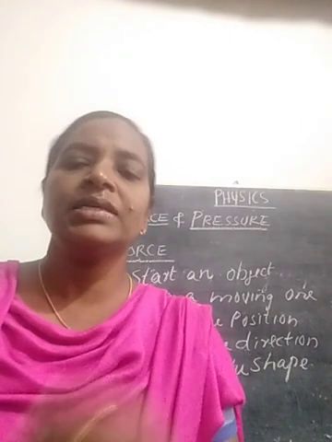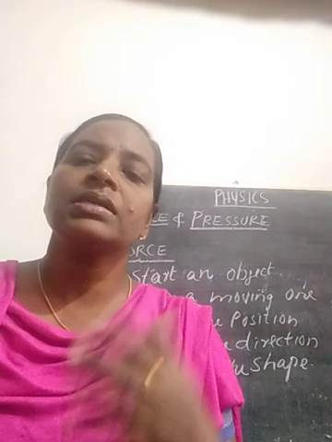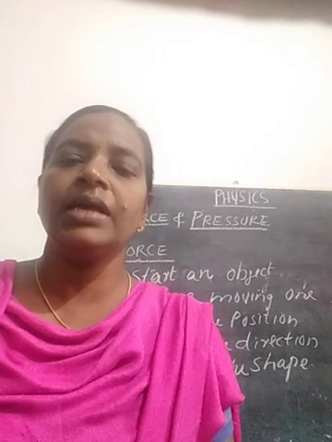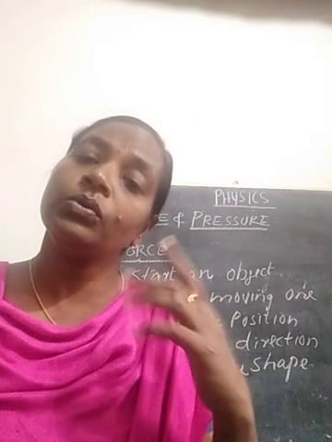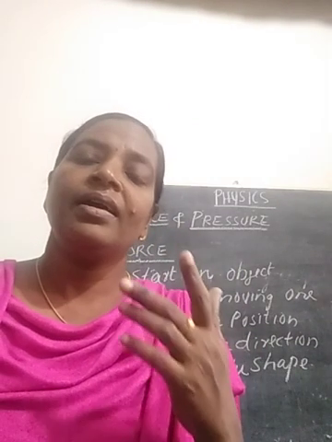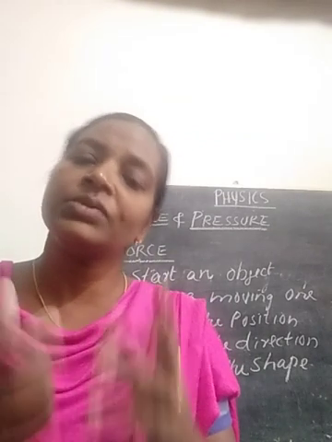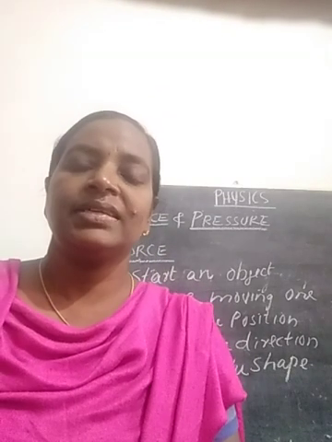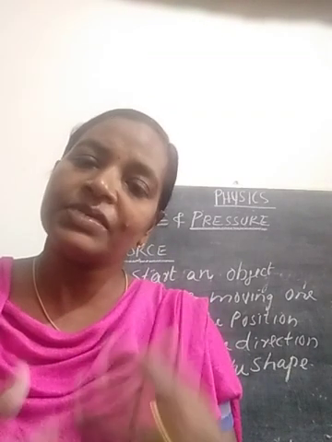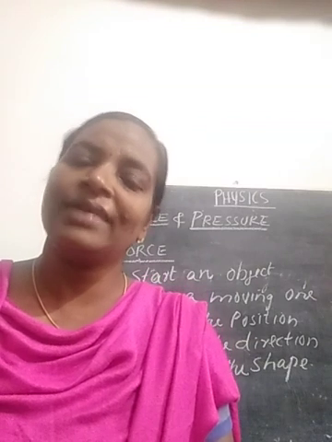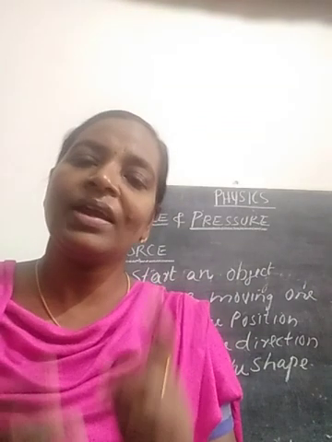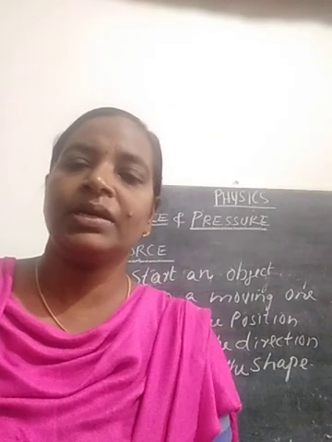So with the application of force, what all things may happen? Two or three effects can happen at a time. It may change the position as well as the direction. It can change the shape as well as stop it. More than one effect is also possible with the application of force.